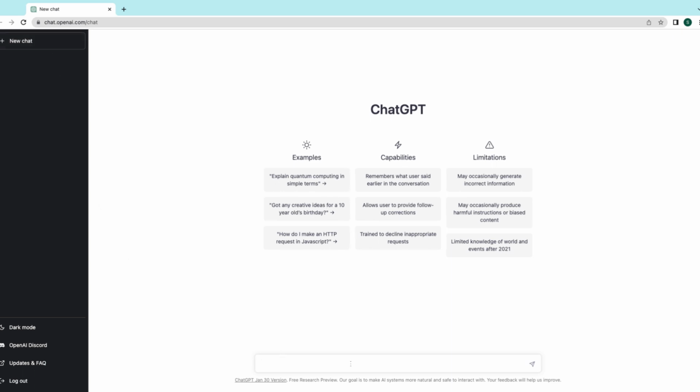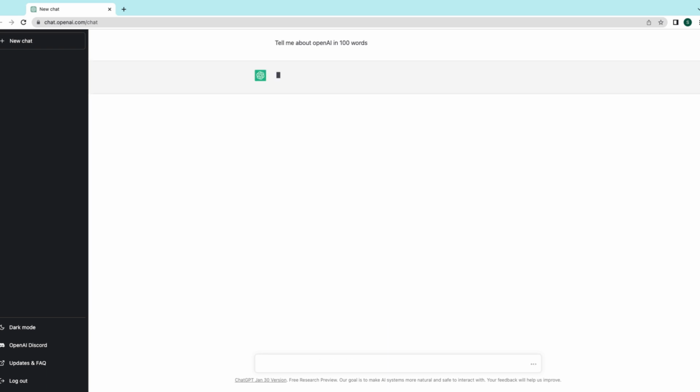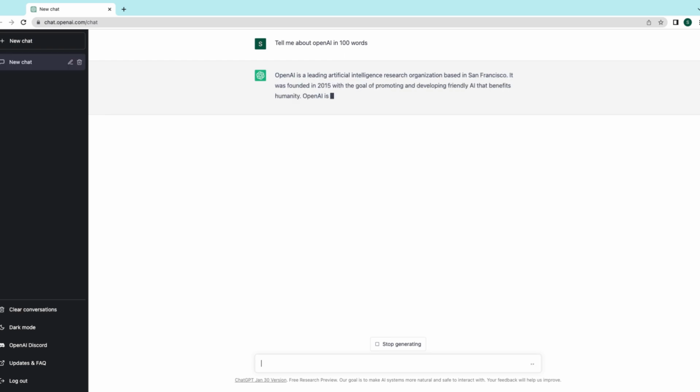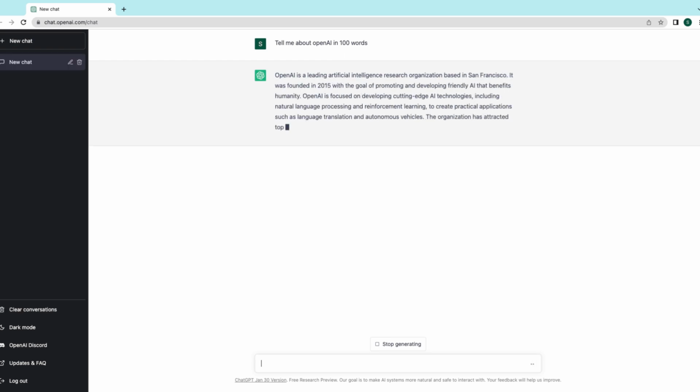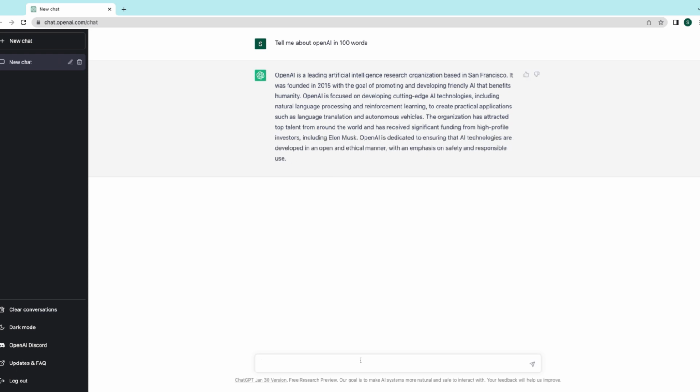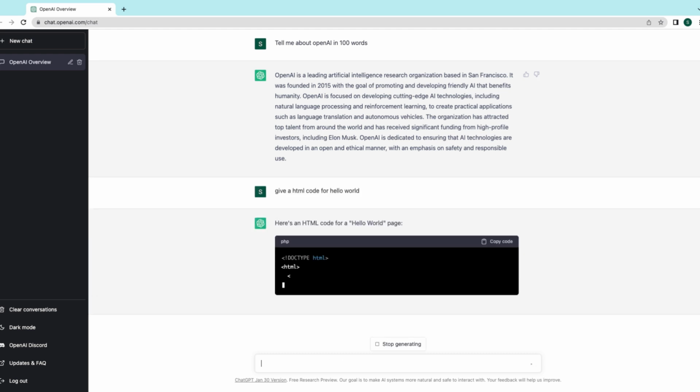Let us see some examples. I'm asking ChatGPT, tell me about OpenAI in 100 words. Wow, it generated the answer. Next example. Give a HTML code for Hello World. It provided the detailed answer. Even answer is provided for some complex codes as well.